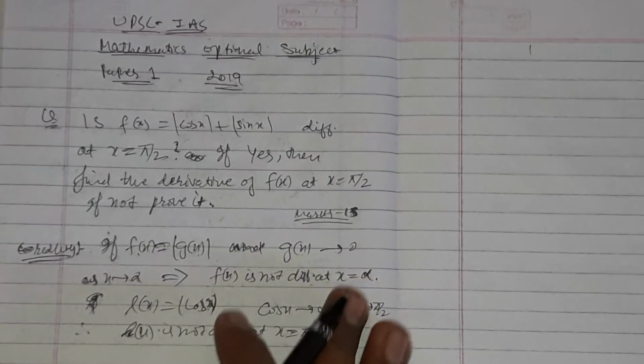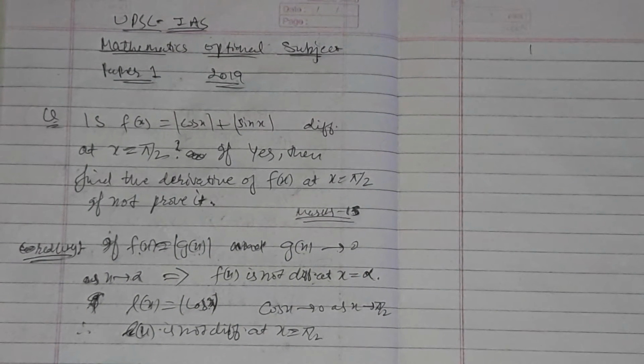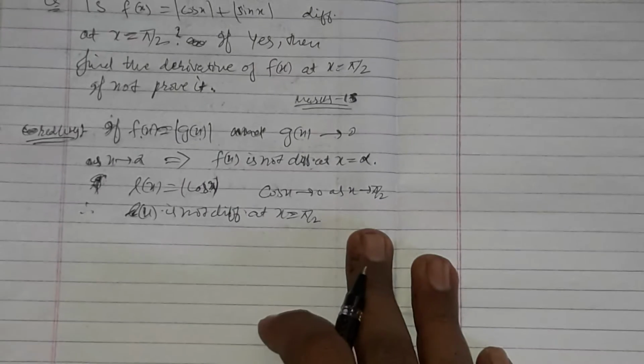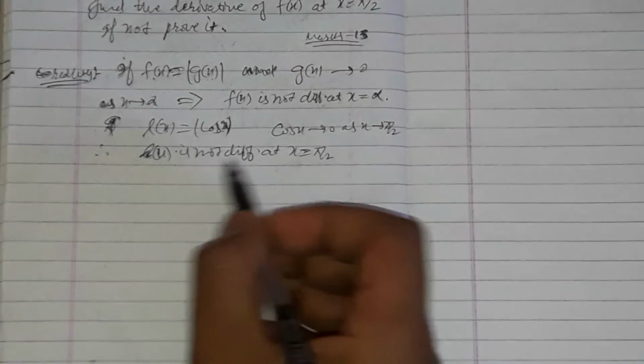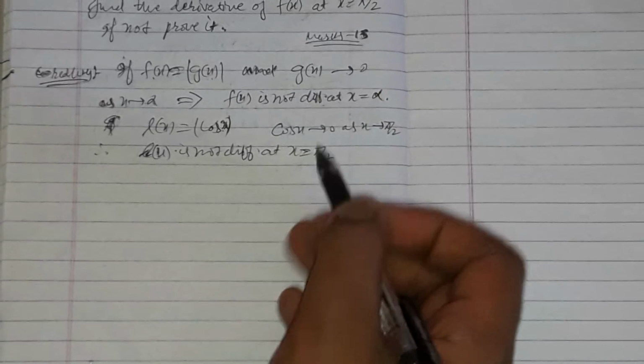Without a weapon you can't attack the enemy; theory plays the role of a weapon in mathematics, and in everything. Now L x is not differentiable at x equal pi by 2.